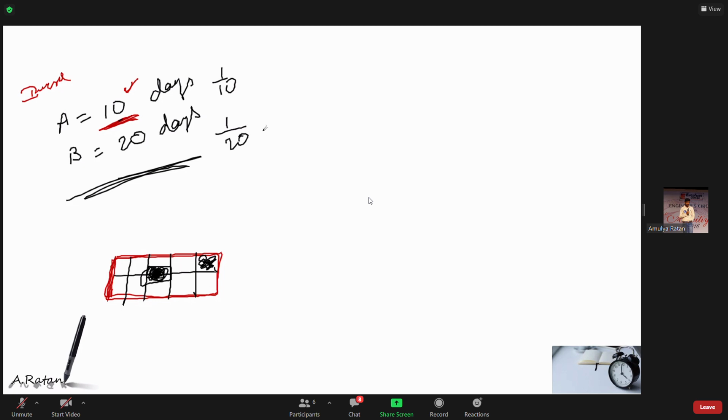And as I said, in direct proportion, addition is valid. So per day work of A and B, how much will it become? Obviously 1 by 10 plus 1 by 20, because in direct proportion addition is valid. So LCM will be 20 and the numerator will be 2 plus 1, that is 3. 3 by 20 is their per day work. So how many days will they take?